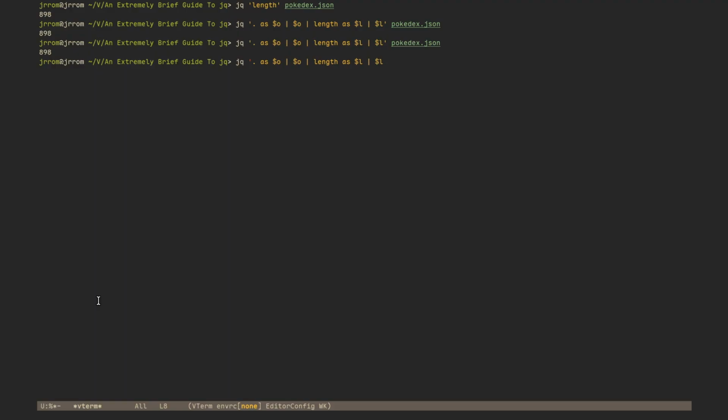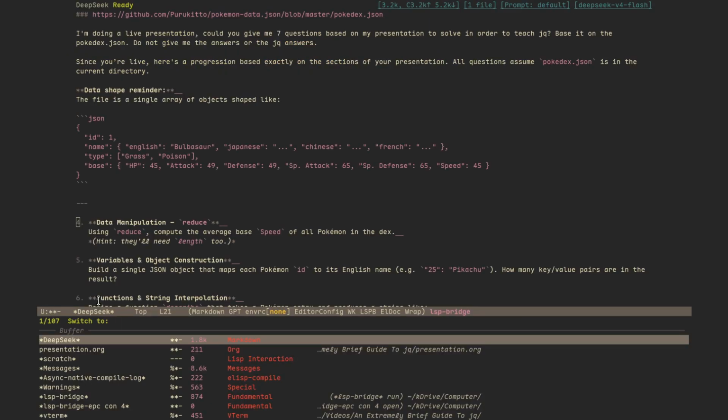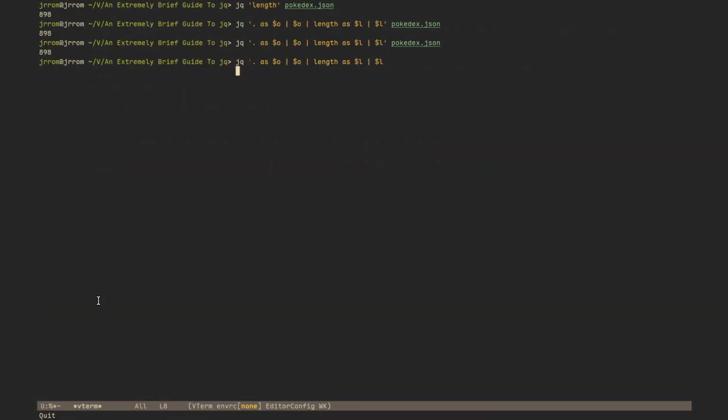Okay, now we need to find the average base speed. Where's speed? Speed is in base. So let's do O dot. To find the average speed, we only need to extract the speed out of everything.